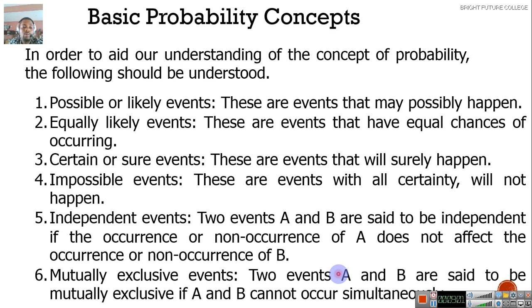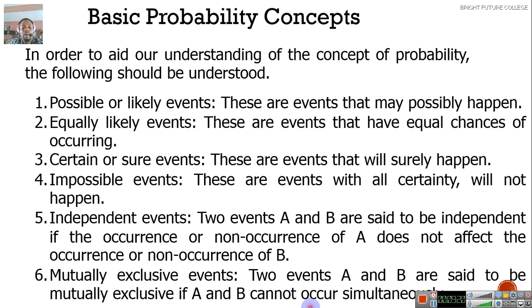Now, this one is very, very interesting. Mutually exclusive events. This is the opposite of independent events. 2 events A and B are said to be mutually exclusive if A and B cannot occur simultaneously. Take note, this is simultaneously.